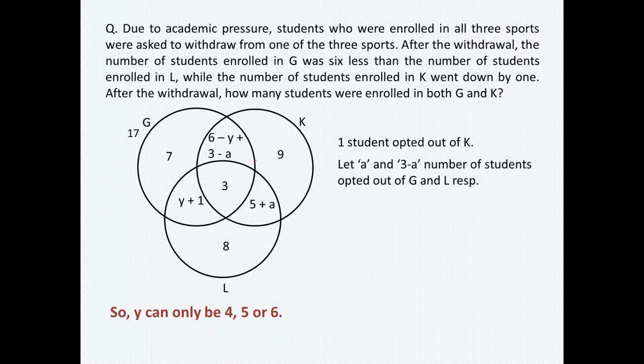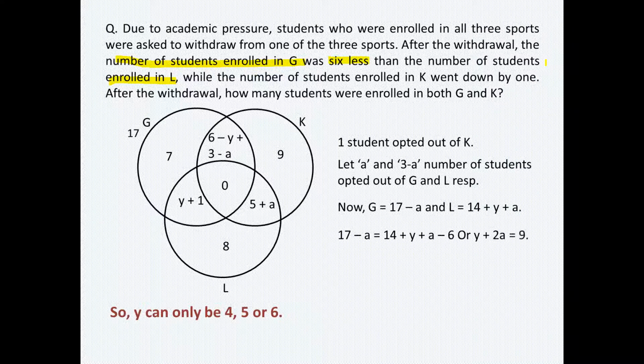And the area which is common in all three will automatically turn into 0 now, because every person has opted out. So these are the figures with us now. Now the next information given in the question was that the number of students enrolled in G was 6 less than the number of students enrolled in L. So how many students are enrolled in G now? I'll add up all the areas of circle G. Similarly, how many students are there in L now? I'll add up all the areas of circle L.